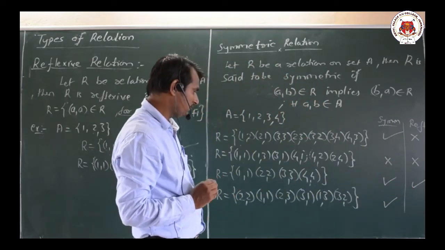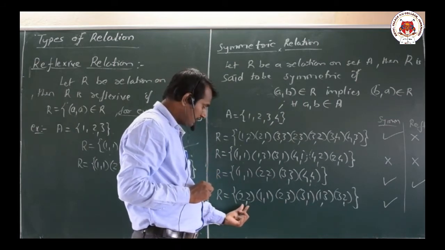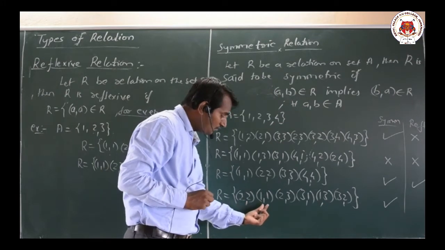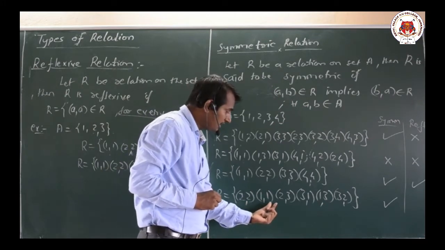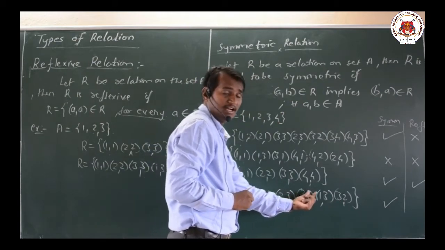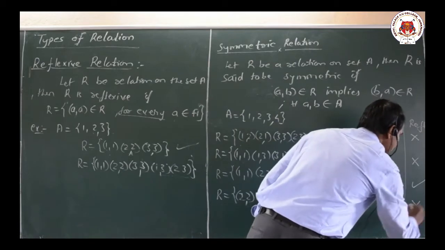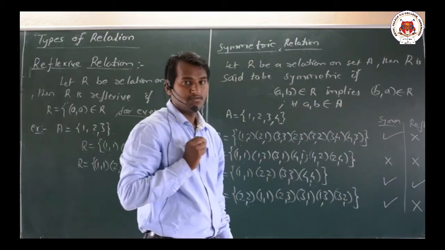Now let us look onto the last one. Here we may observe that in this relation R equal to, we have (2, 2). We are having (1, 1) also. But do we have any (3, 3) kind of things? We don't have any (3, 3) and we don't have any (4, 4). Therefore it is not at all reflexive.